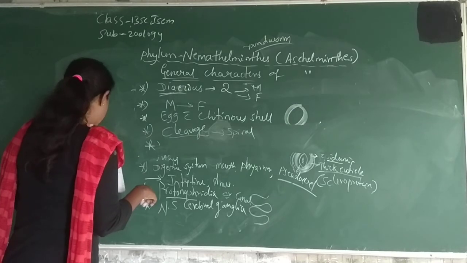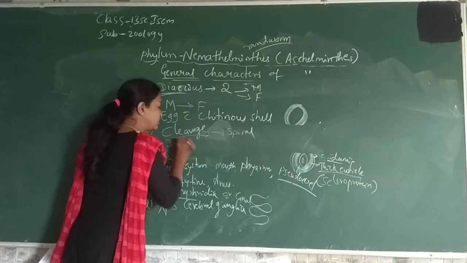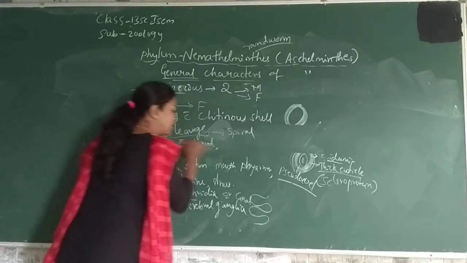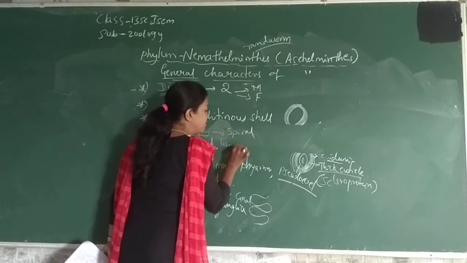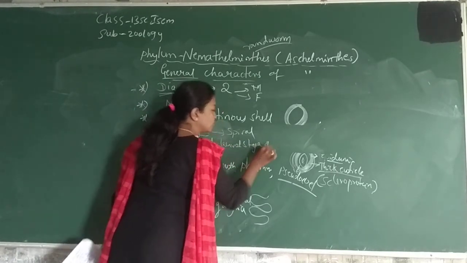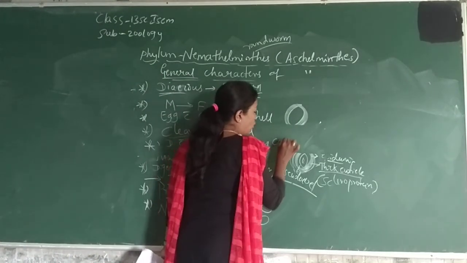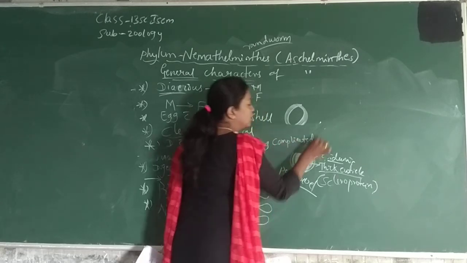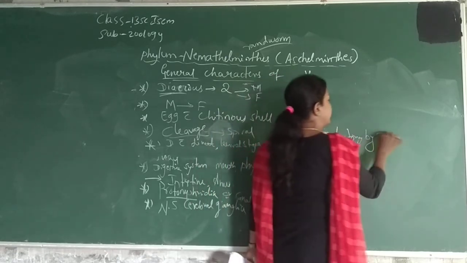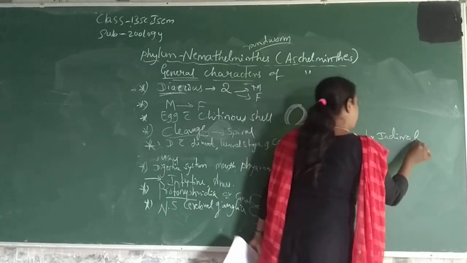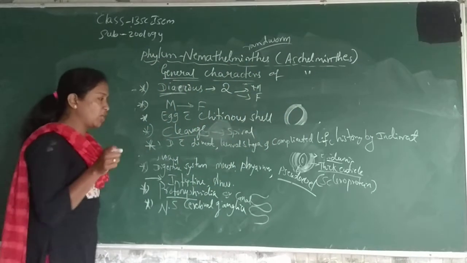Then the last character is that development is usually direct, with no larval stage, but indirect with a complicated life history in parasitic forms. As you know, these are parasitic microscopic organisms.